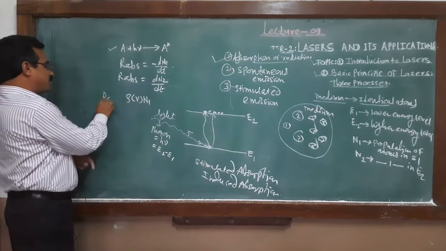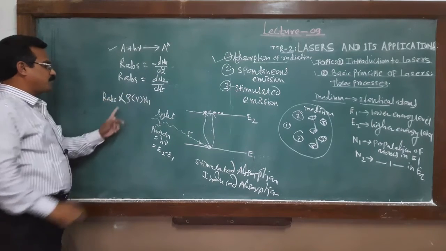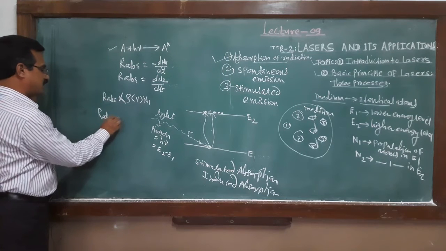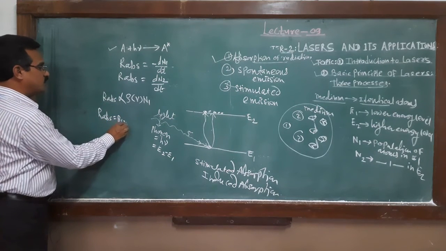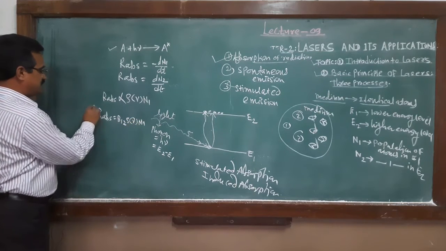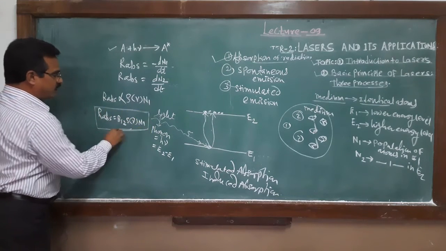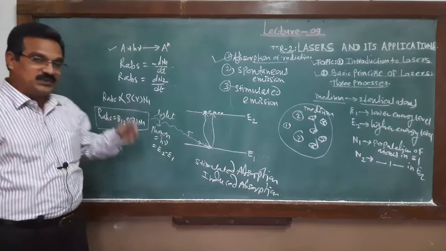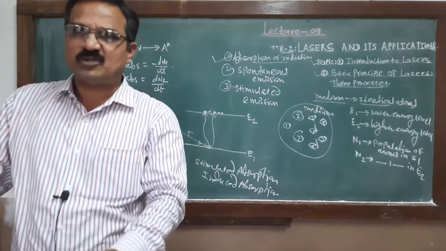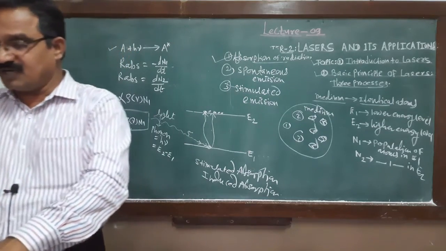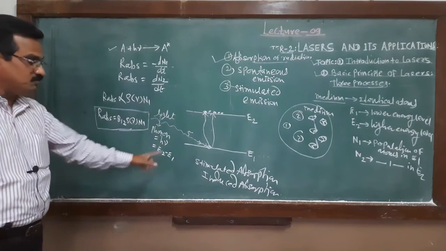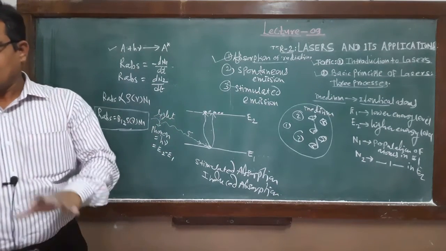So the rate of absorption is directly proportional to this, and may be written as rate of absorption equal to B12 rho mu multiplied by N1. This is the formula for the rate of absorption. What is B12? It is a constant of proportionality, and we call it Einstein's coefficient of induced absorption or stimulated absorption.